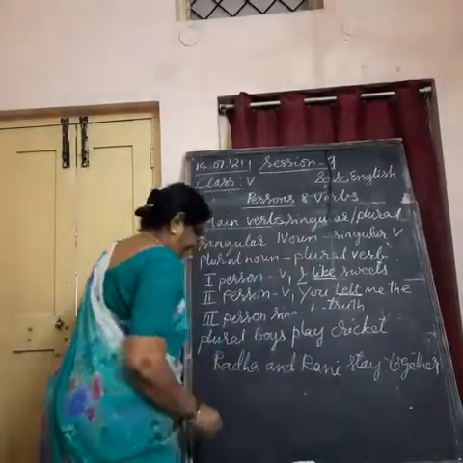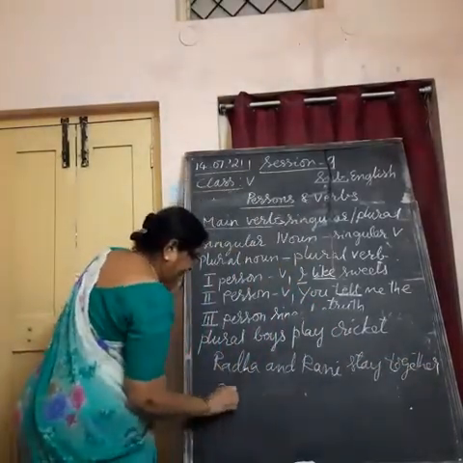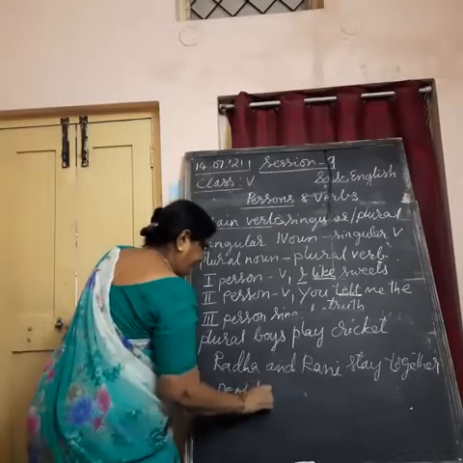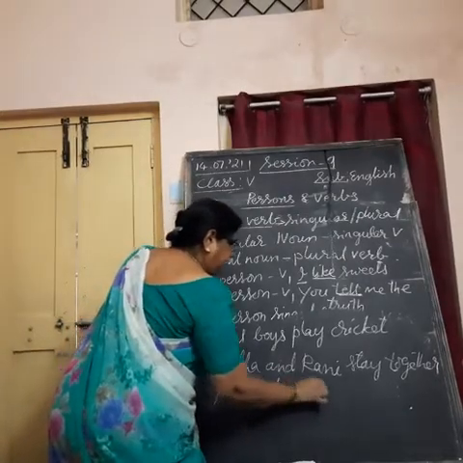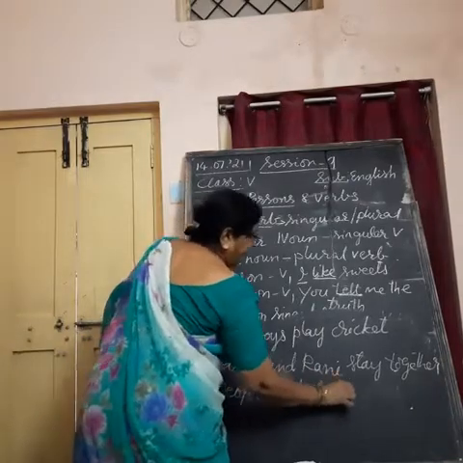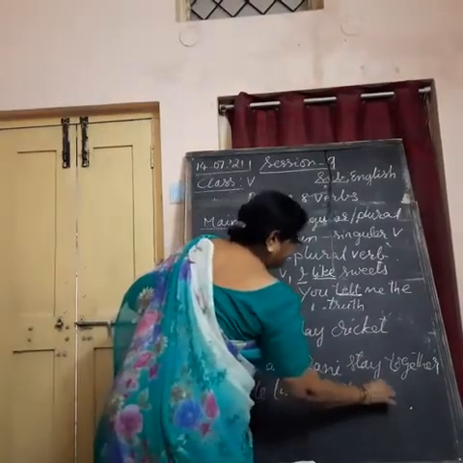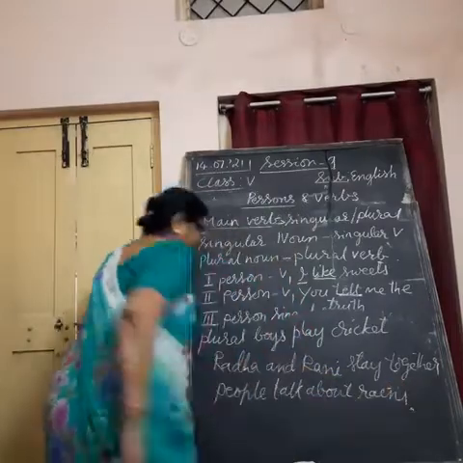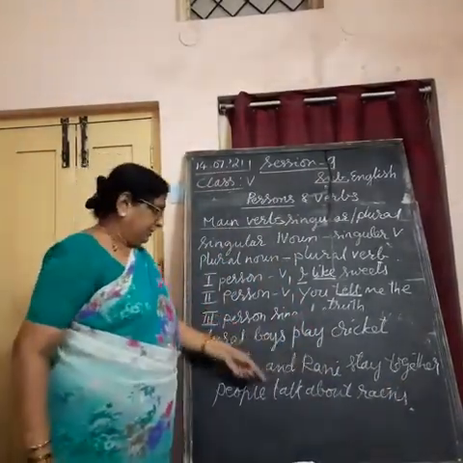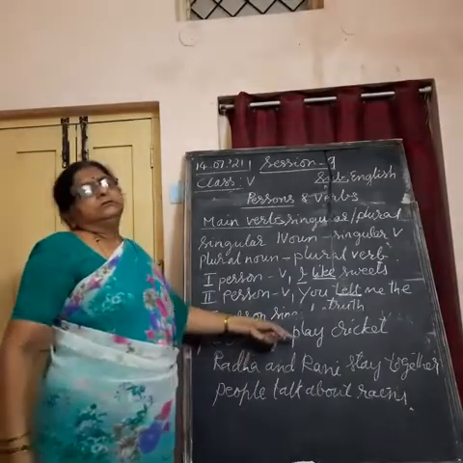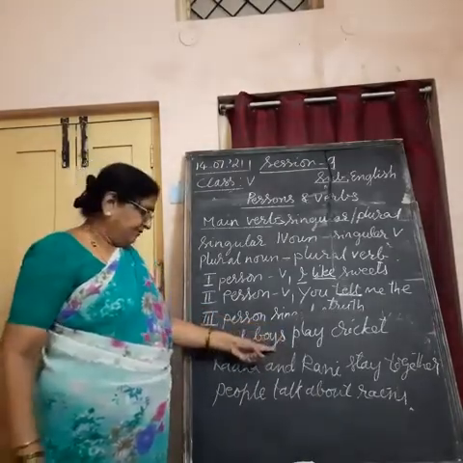Okay. People talk about rains. In this way, Radha and Rani, two people, plural. Boys, many, s is there with the verb.